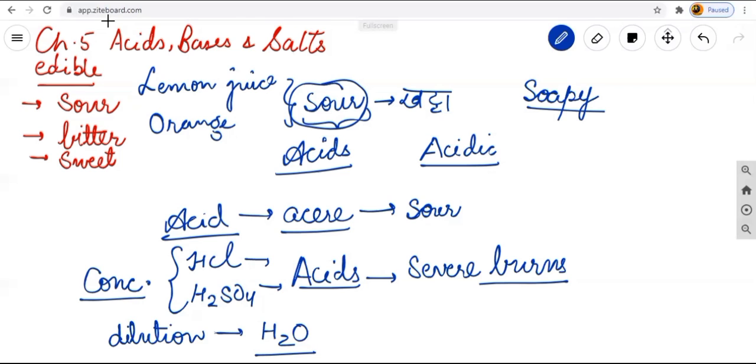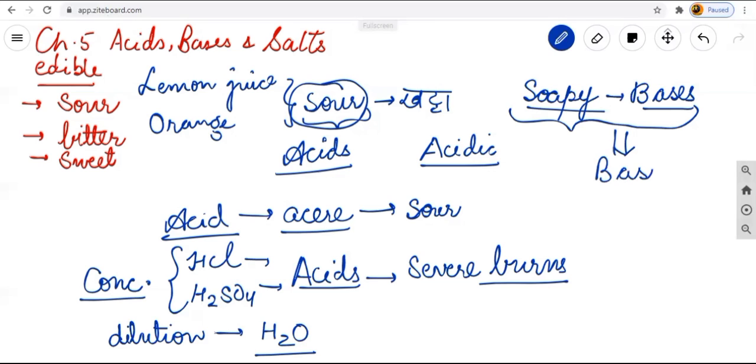So these types of substances are known as bases. Bases are bitter in taste as well as soapy in nature. The chemical nature of these substances is known as their basic property.